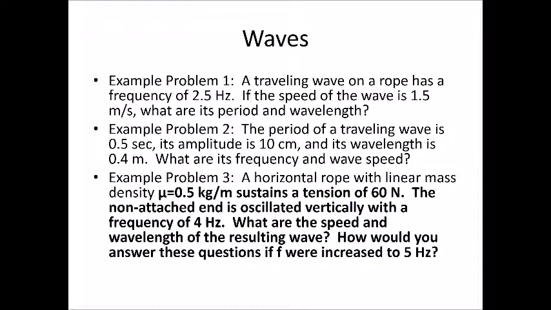First of all, we know the frequency, and we know that the period is equal to 1 over the frequency. So our period is going to be 1 over 2.5 hertz. So let's go 1 divided by 2.5, and we end up with a period of 0.4 seconds.